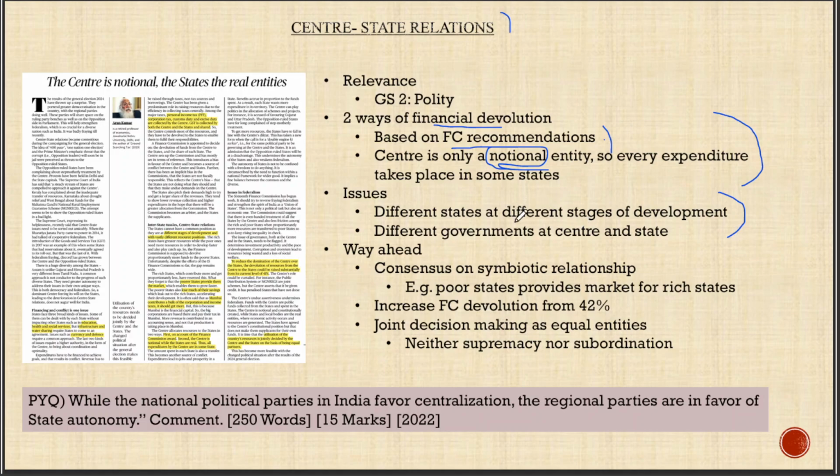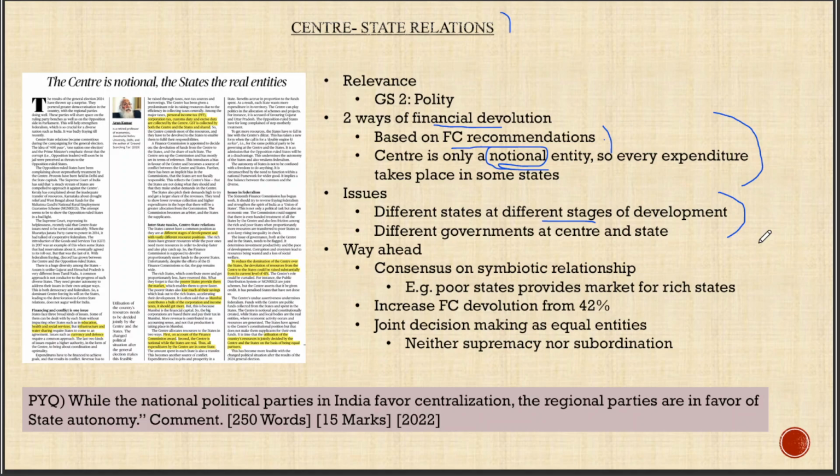The first issue is that different states are at different stages of development. For example, if you take the case of Kerala, Kerala has attained a replacement level fertility rate, which is a demographic indicator, in the year 1998. Or if you take the social indicators of that particular state, or take Tamil Nadu for instance, it will be way higher than the social indicators like infant mortality rate in comparison to states like Bihar or UP.